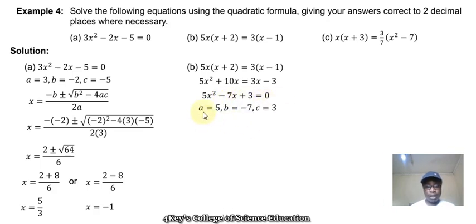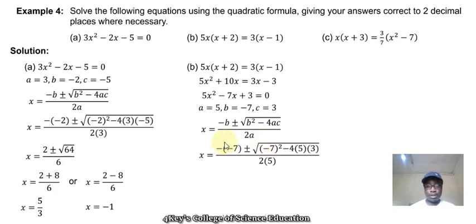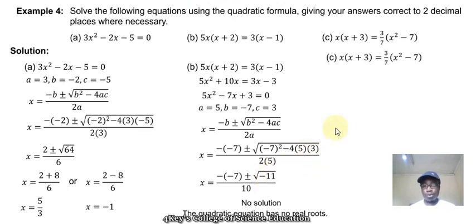The next thing is my a is equal to 5, b is equal to -7, and c is equal to 3. I substitute into the quadratic formula. From there, I'm going to have two possible solutions as before. Unfortunately for this, I'm not going to get a solution. Why? Because I'm finding the square root of a negative number, so there is no real solution for this one. So no solution for this one.